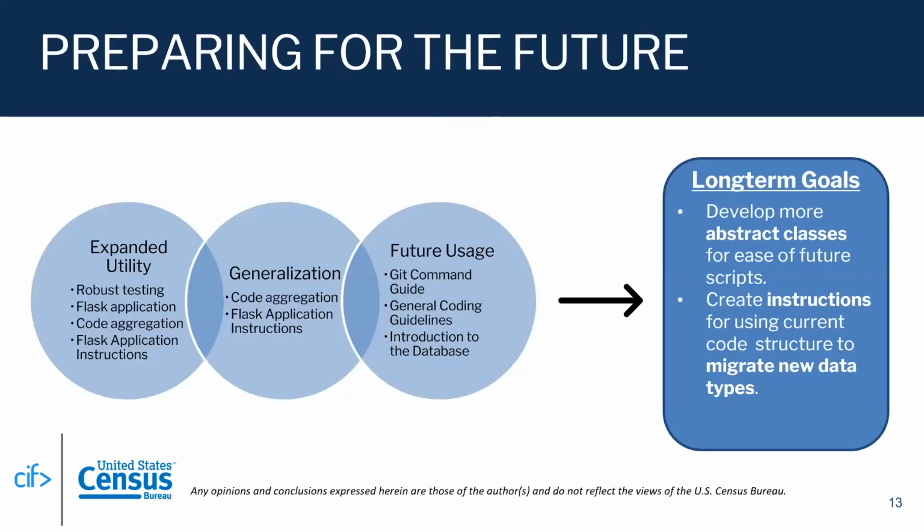And then preparing for the future. Chanteria and I went beyond our core goal of just migrating historical data inside the database by adding a lot of features that pretty much future-proof the project and meet our long-term goals. We have 3 main categories of features, and the Venn diagram shows their overlapping nature.